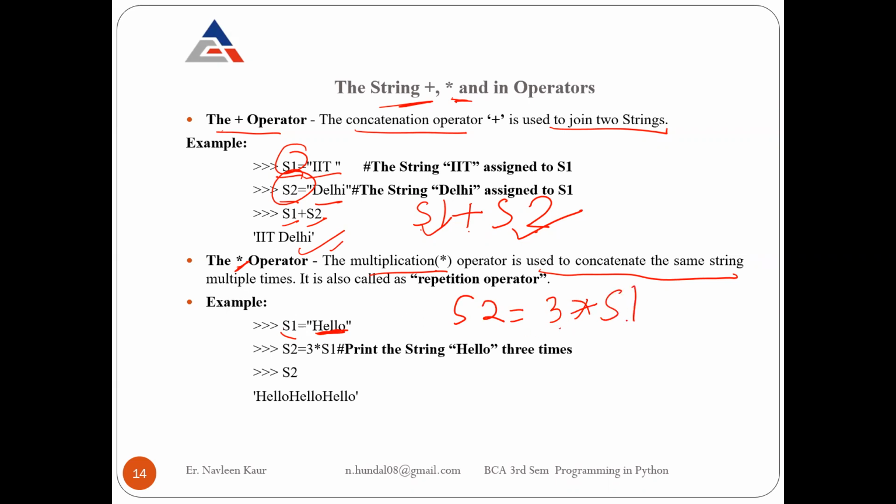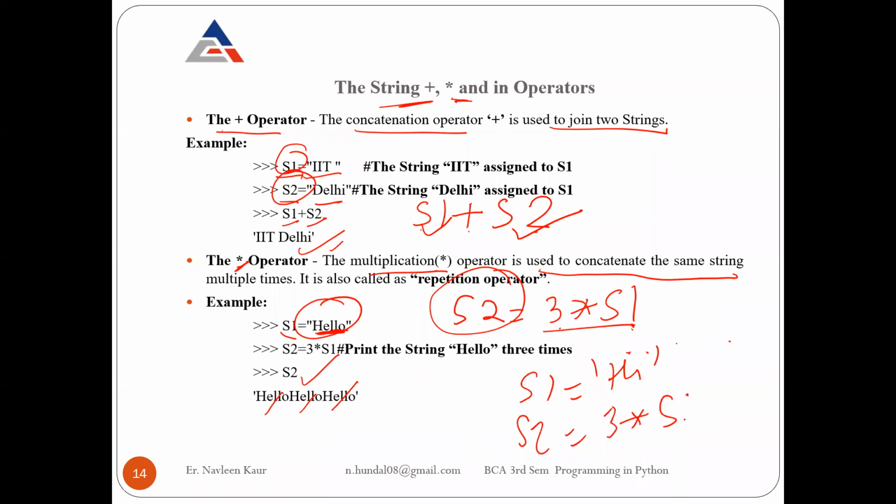S1 will come 3 times, hello, hello, hello, and that value will be assigned to S2. So what will be the value in S2? 3 times hello. If S1 equals hi, and I write S2 equals 3 times S1, what will be the value of S2? S2's value will be 3 times hi.